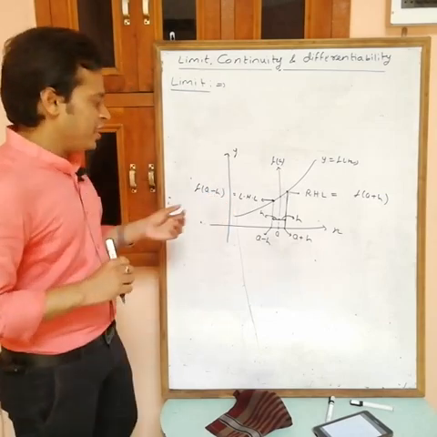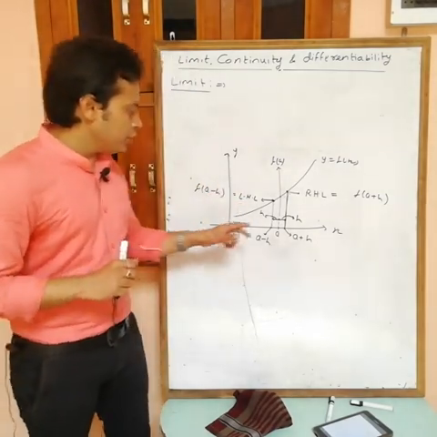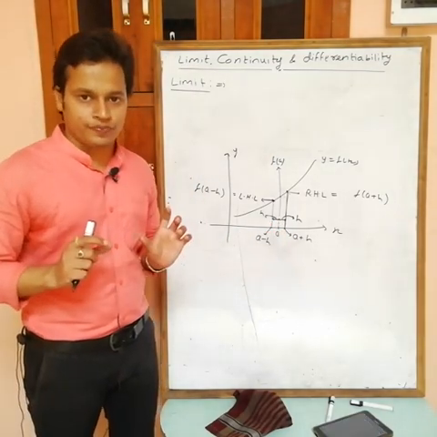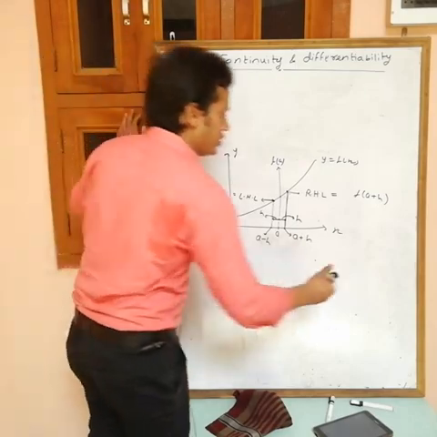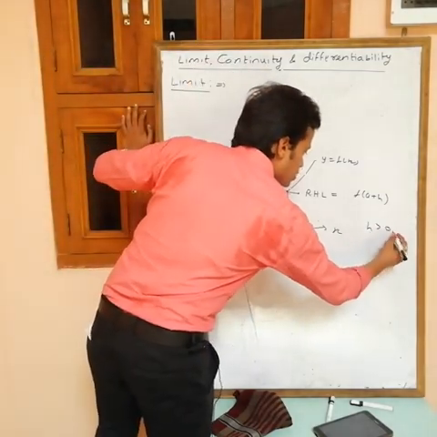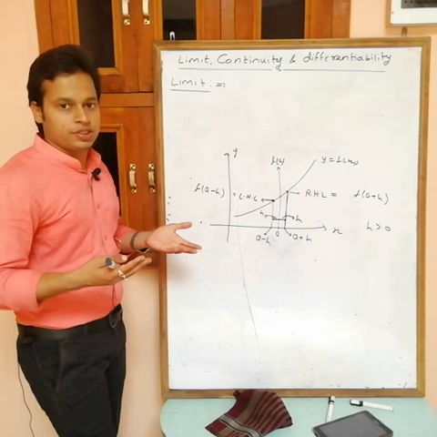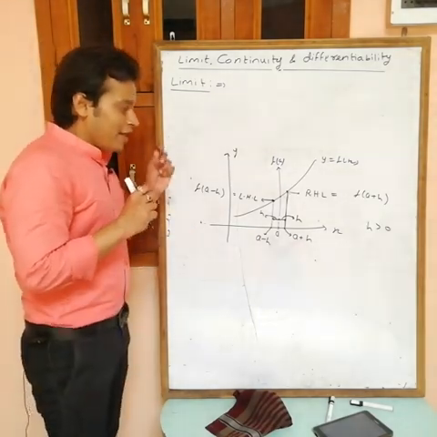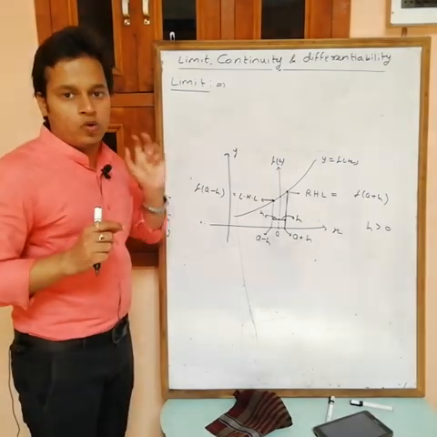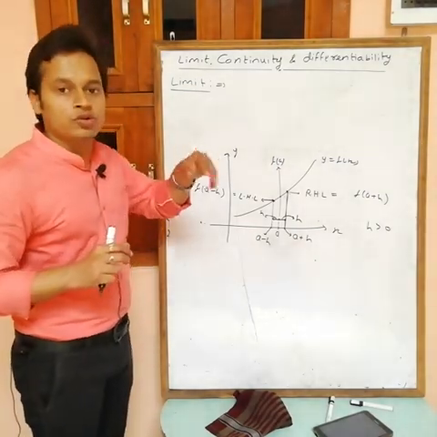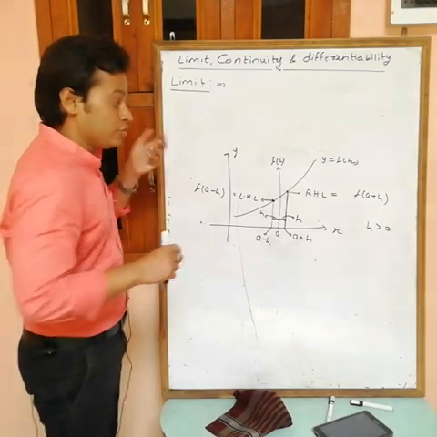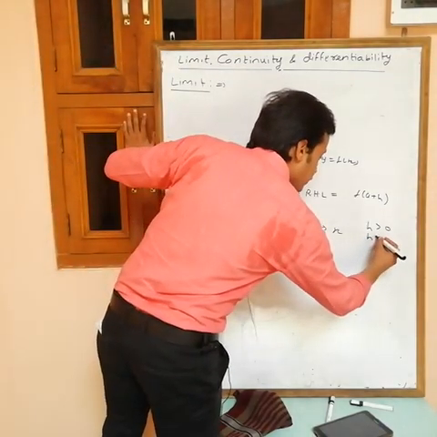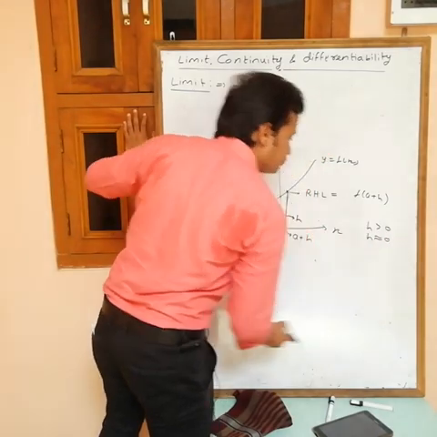Now one thing here. We are assuming that the distance between a and the just next point is equal to h. So one thing we have to write is that h is greater than 0. Why? Because h is a distance, so this must be greater than 0. And h is a very small quantity, like 0.0000000000001. So h is greater than 0, but approximately 0.